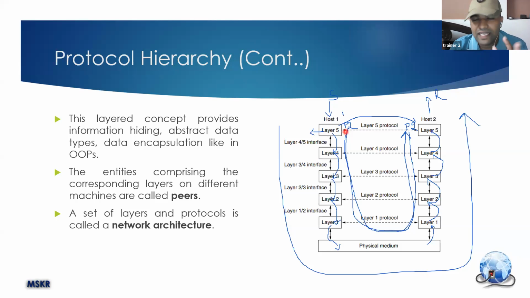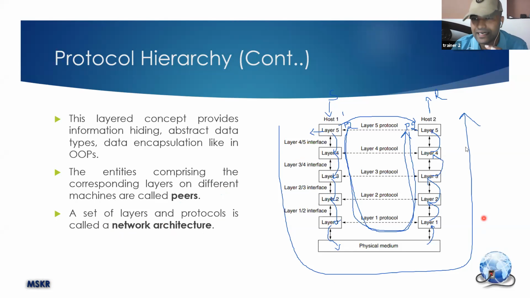Okay, if you take the entire service as one, say layer 5 will provide 20% of the service and it will take the help of layer 4 for the remaining 80%. Layer 4 will provide 20%, and will take layer 3's help for the remaining 60%. Layer 3 will take the help of layer 2 for 40%. Layer 2 will provide 20% and it will take the help of layer 1 for the remaining 20%. So that is how they share the work. Okay. So a set of layers and protocols is called network architecture. So when you are asked to explain network architecture, you need to start with this particular diagram.